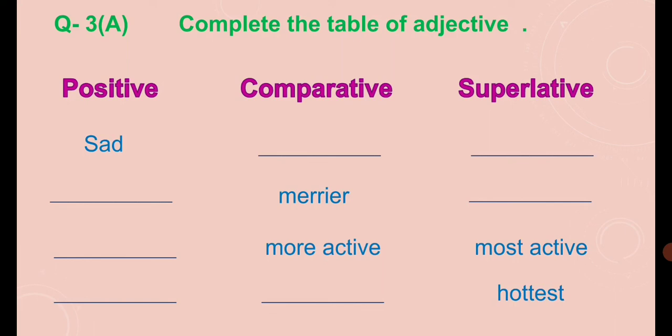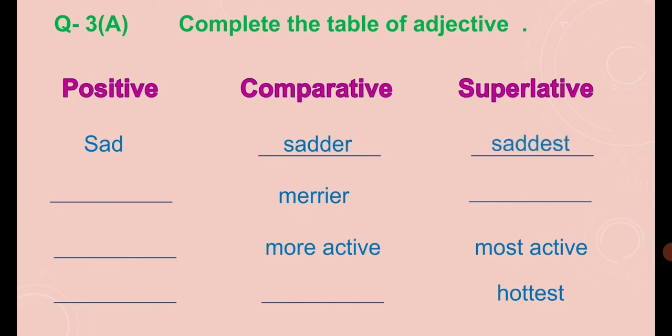After attempting this question, we complete the whole kind of degrees of an adjective. Here sad is given in positive form and 2 blanks are there, so we have to write the comparative and superlative forms of this adjective. So sad becomes sadder and saddest, right?